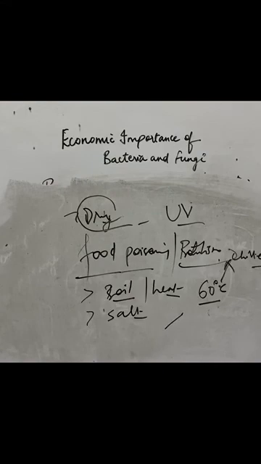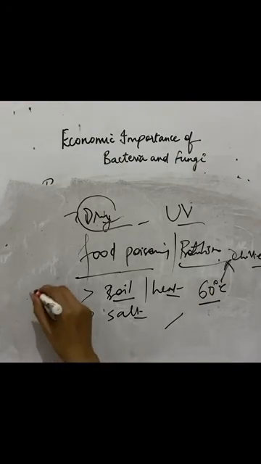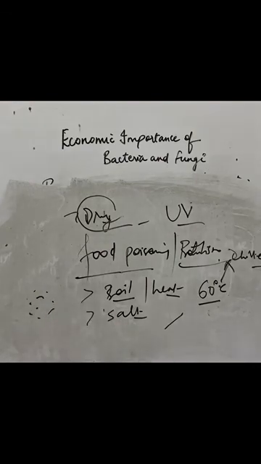Some bacteria are present in plants as well, and they cause diseases in plants, and some bacteria cause diseases in humans, like cholera and tuberculosis. They are all caused by bacteria. Then it has been said that some countries are preparing bacteria, like this corona. Firstly the news came that this was acting as a bioweapon. China prepared this virus so that it could attack other countries, but it got infected itself as well. So countries prepare some bacteria such that they cannot grow in their own country, but in